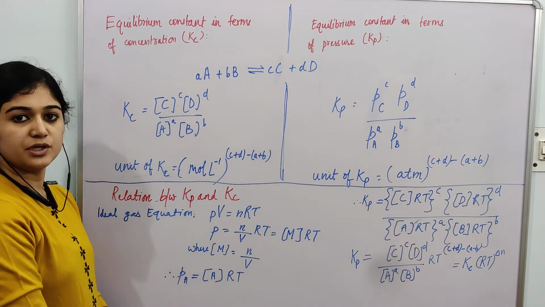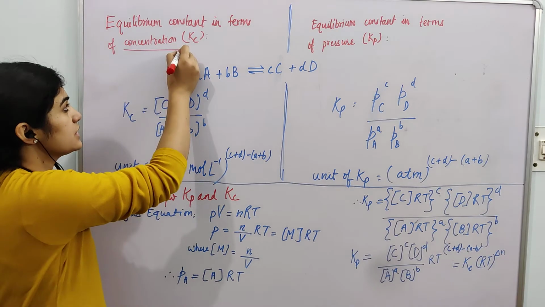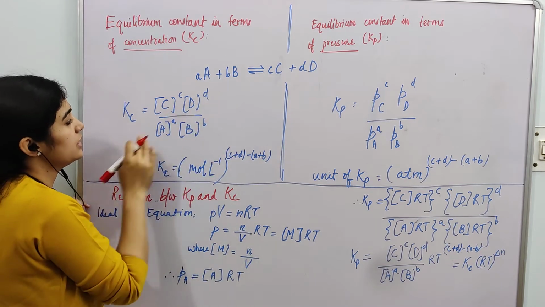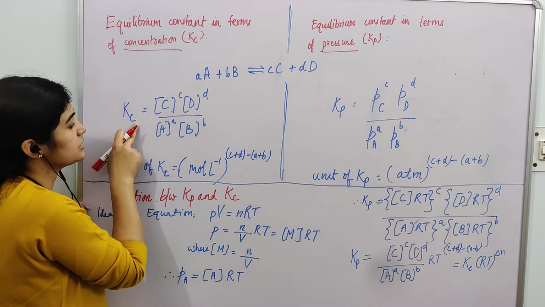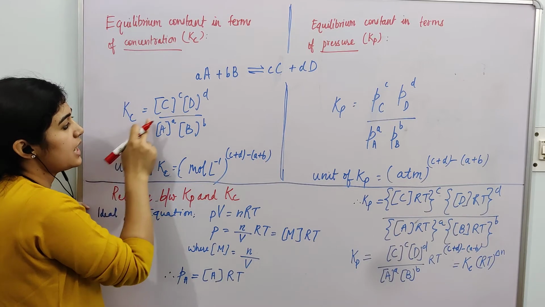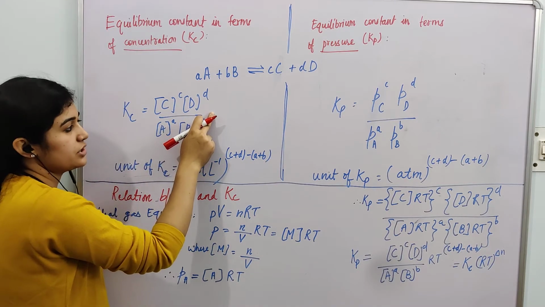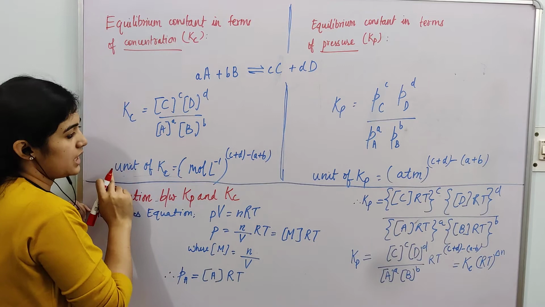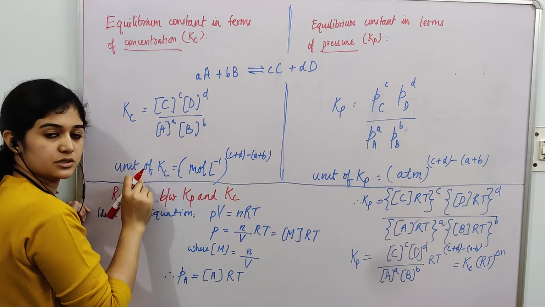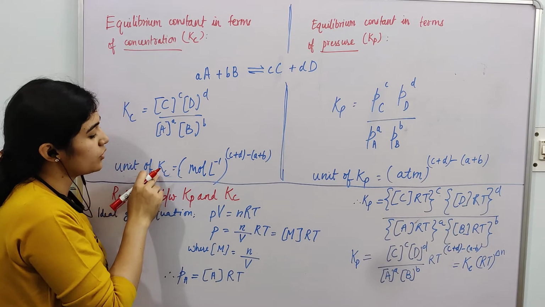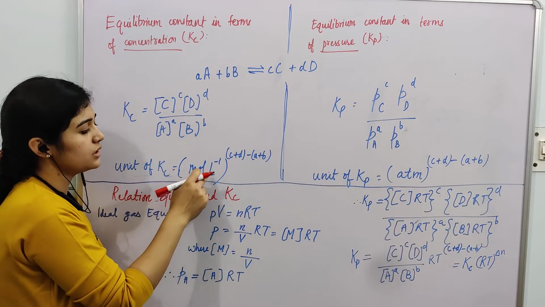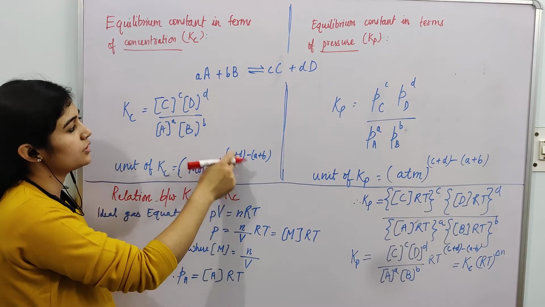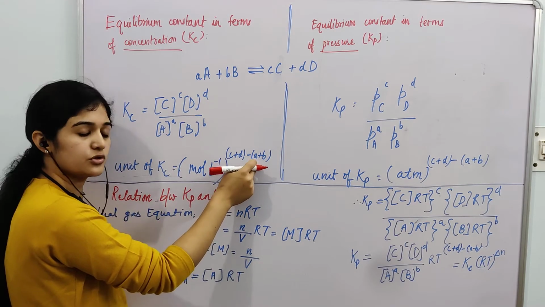Now there are two types of equilibrium constants, one in terms of concentration, the other in terms of pressure. So if we take this general reaction, if we write down the equilibrium constant in terms of concentration, we write a subscript as C, and we write down the concentrations here and raise them to the power of stoichiometry. And if you have to write down the unit of equilibrium constant in terms of concentration, it will become mole per liter raised to the power sum of stoichiometric coefficients of your products minus sum of stoichiometric coefficients of